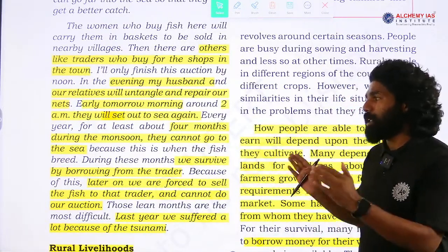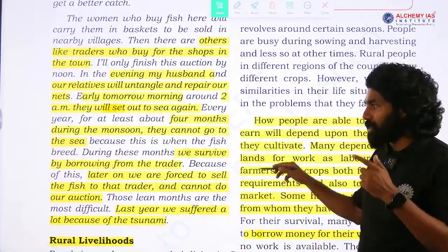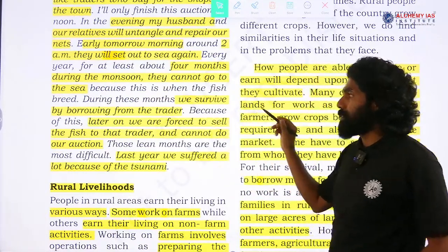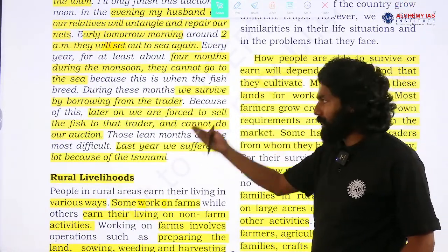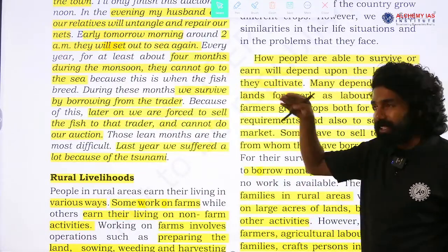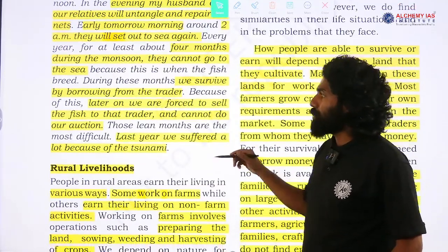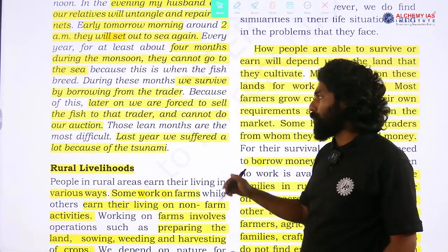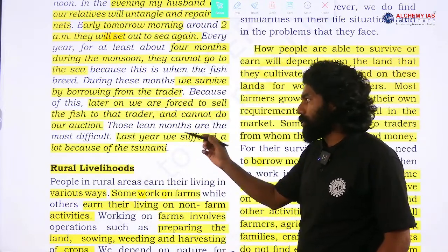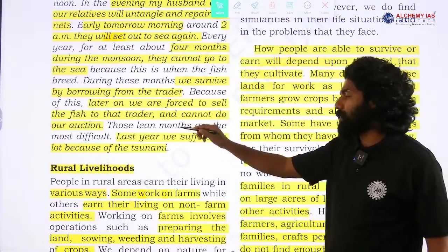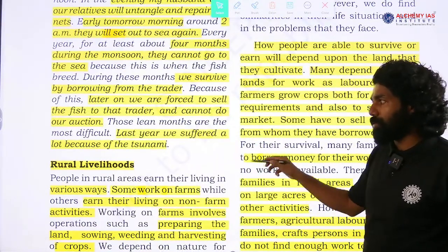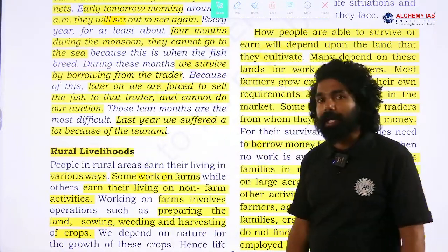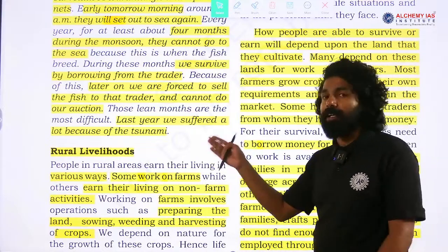During monsoon time it will be very difficult for them to go to the sea; there will be restrictions. Because of this, when fish breed during these months, we survive by borrowing some money from traders. So they again borrow money to sustain themselves for the period when they cannot go to the sea. Because of this, later on we are forced to sell the fish to the trader we borrowed money from, and cannot do our auction. Those lean months are the most difficult time for them, and last year we suffered a lot because of the tsunami. Sometimes if a natural calamity like a tsunami or cyclone happens, it directly affects their livelihood.